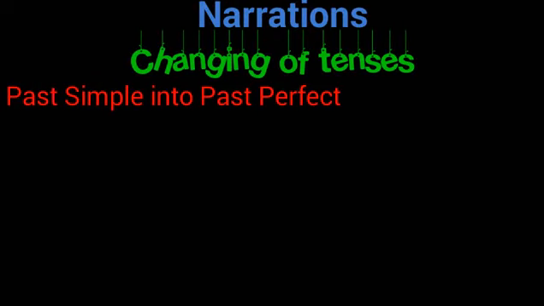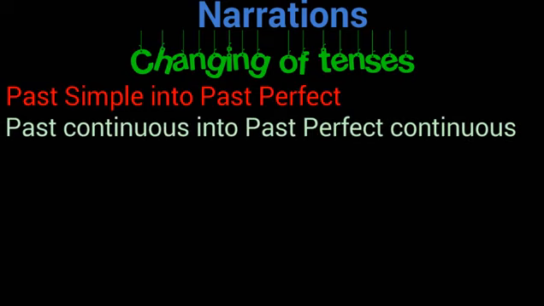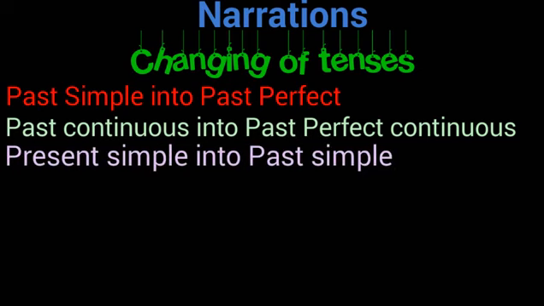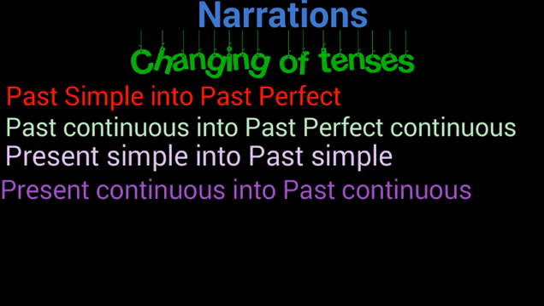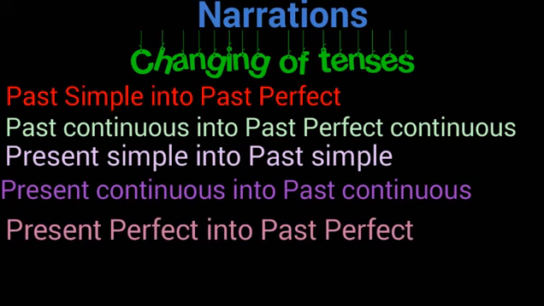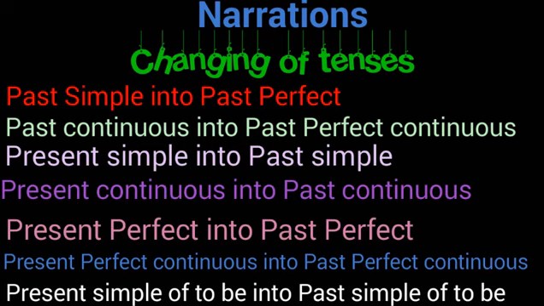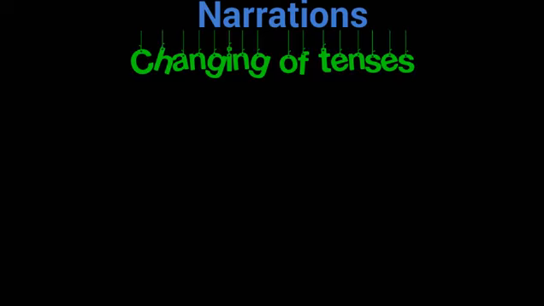Past simple will be changed into past perfect, past continuous will be changed into past perfect continuous, present simple will be changed into past simple, present continuous will be changed into past continuous, present perfect will be changed into past perfect, present perfect continuous will be changed into past perfect continuous, present simple octave will be changed into past simple octave. If I give the example of each one, then it will take much time. That's why I'm giving some examples.